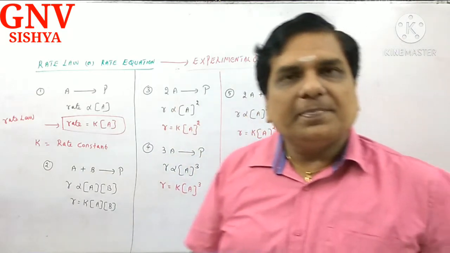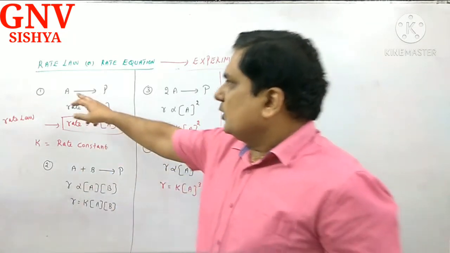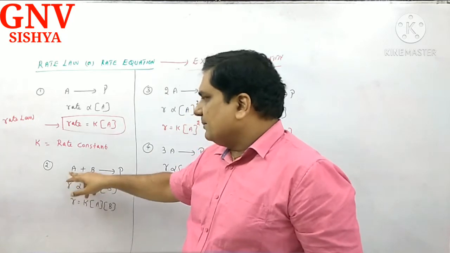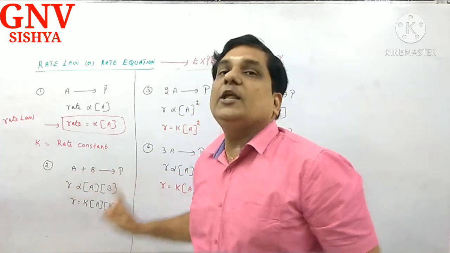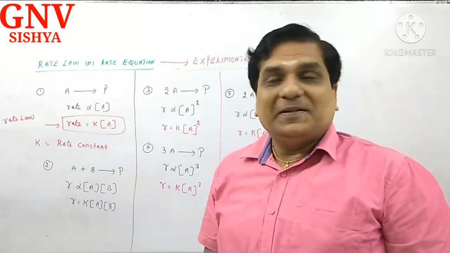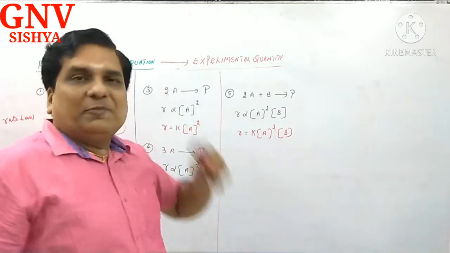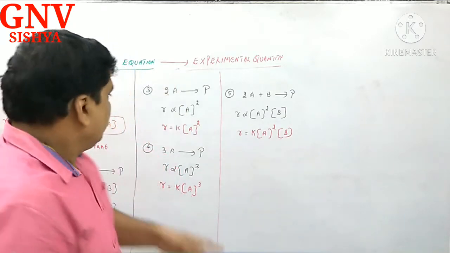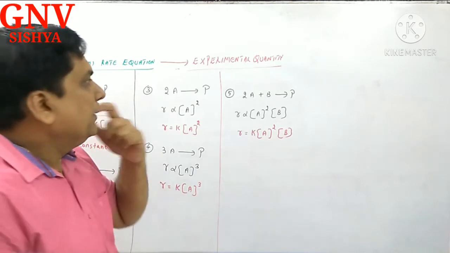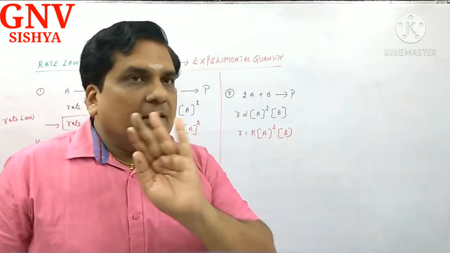What do you understand by the term stoichiometry, my dear beloved students? 1 mole of A combines with 1 mole of B to give only 1 mole of product. This is called stoichiometry. And here, 2 moles of A give 1 mole of product. 3 moles of A give 1 mole of product. Correct? 2 moles of A combine with 1 mole of B to give 1 mole of product.